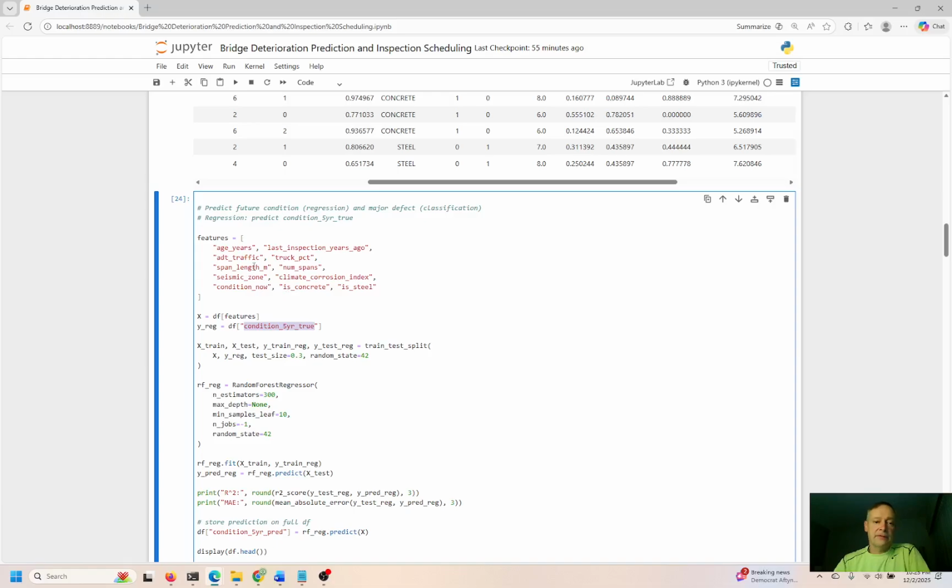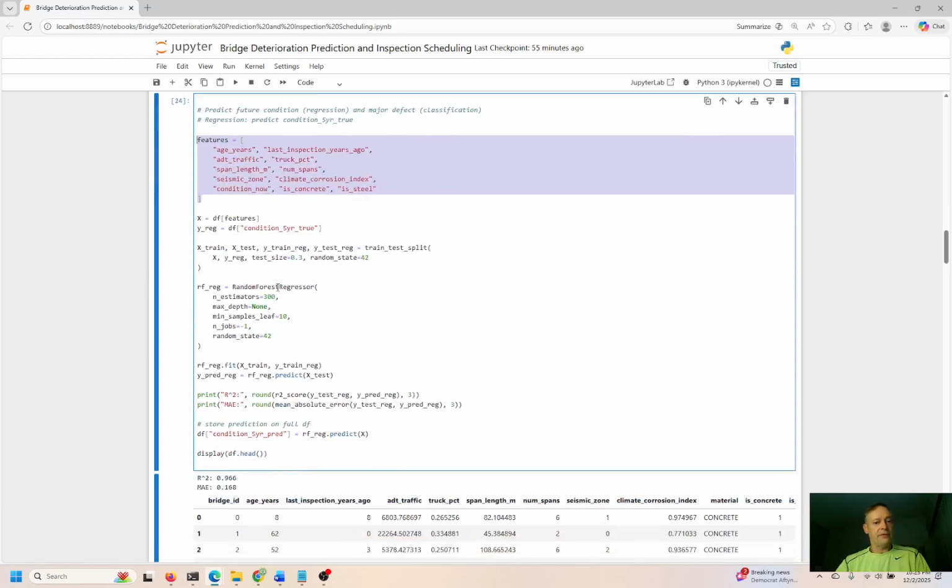Okay, so everything is going to be based on these independent variables right here. That is fed into this list called features. Features becomes the X variable. These are all our independent variables, and we use the independent variables to predict the dependent. So this is dependent on this. Okay, so hopefully that makes sense.